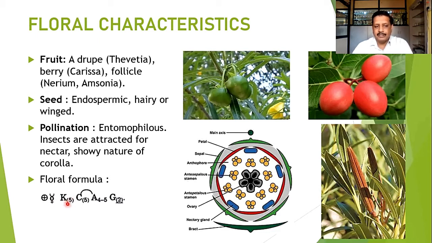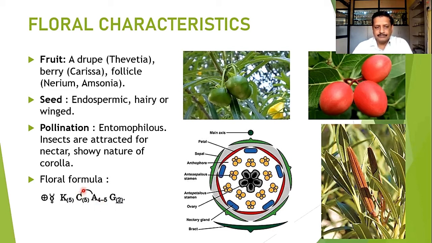Calyxes are normally 5. They are represented by a K, and they are shown here as fused. So calyx is fused in most of the members. Corolla is fused because gamopetalous members are there. So corolla is fused, and androecium may be 4 to 5 in number.